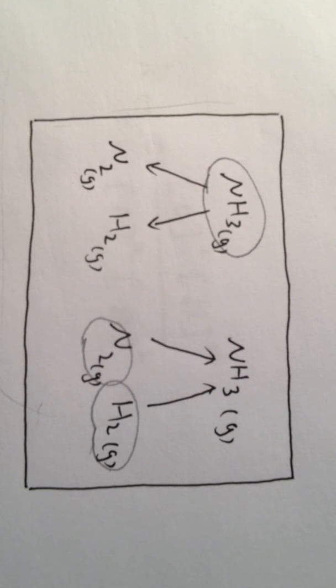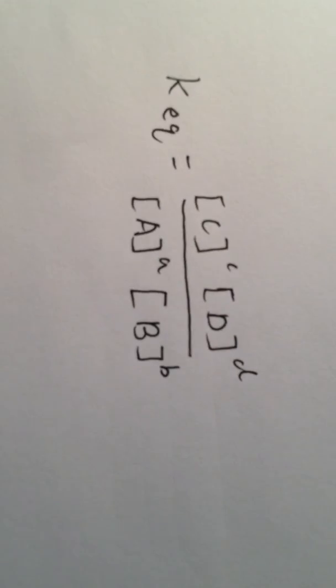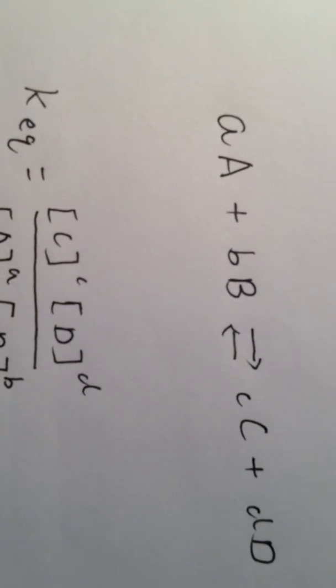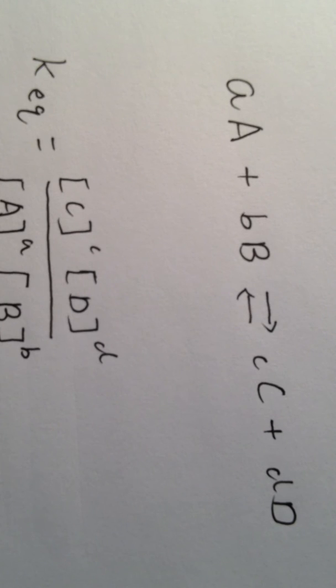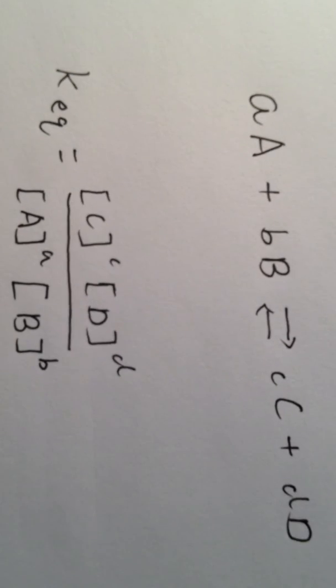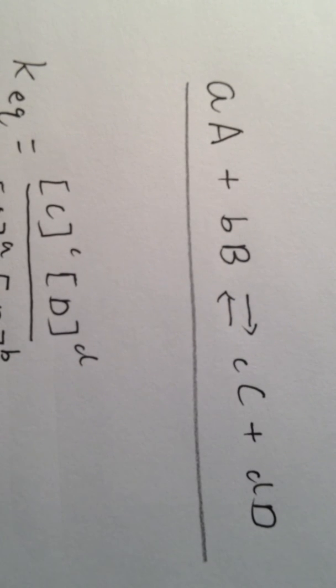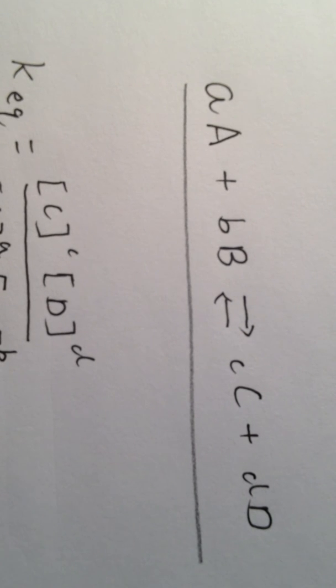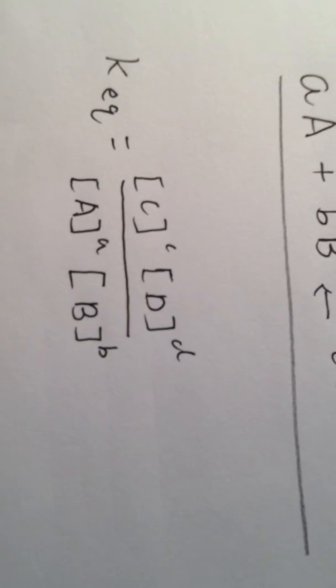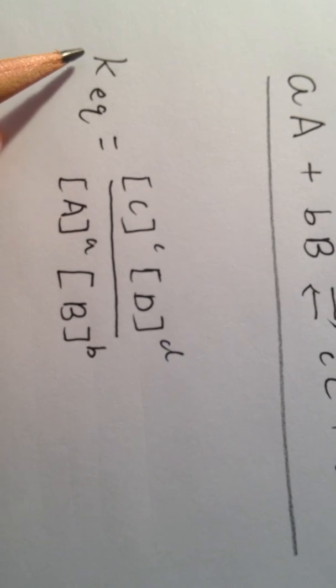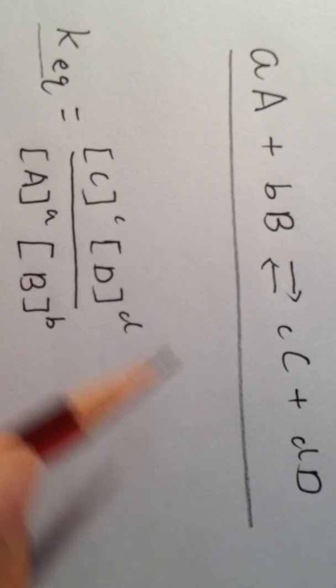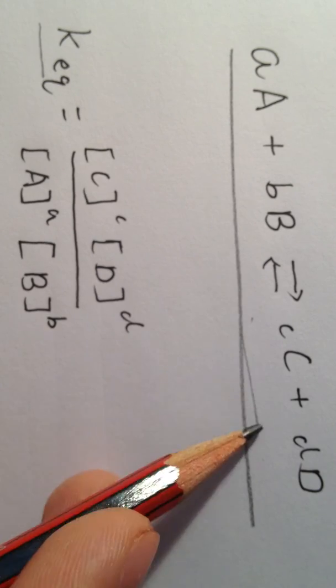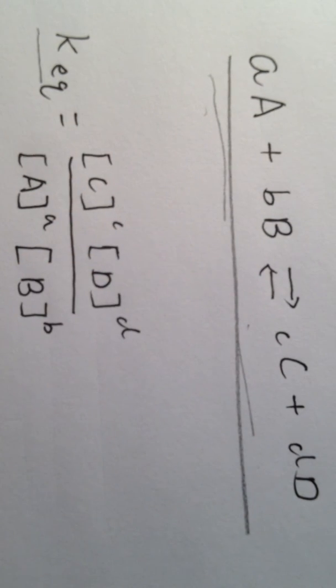Next, I'm going to tell you how to write the equilibrium law equation. This is the basic equilibrium of reversible reactions. To write it, the equilibrium constant is equal to the products over the reactants.